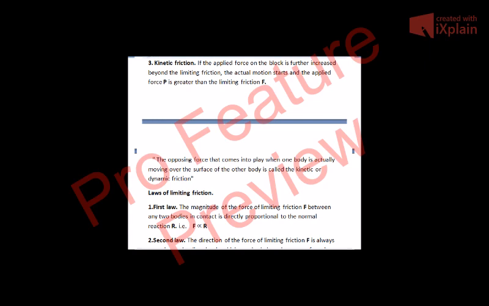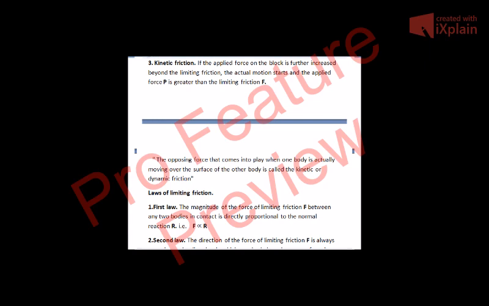Now there are laws of limiting friction. First law: the magnitude of the force of limiting friction. Remember this, I am talking about limiting friction. The magnitude of the force of limiting friction F between any two bodies in contact is directly proportional to the normal reaction R. That is, F is directly proportional to R. But we know that R is equal to mg, that is the weight of the body.